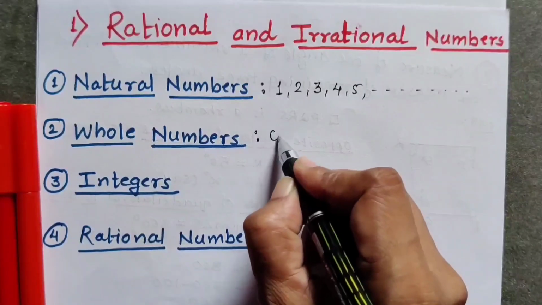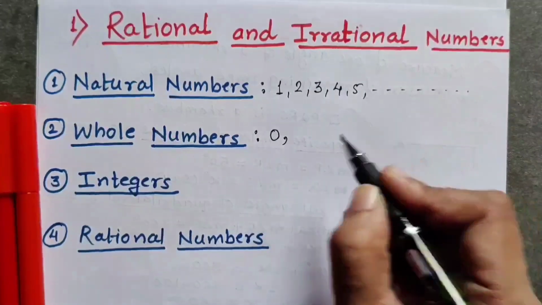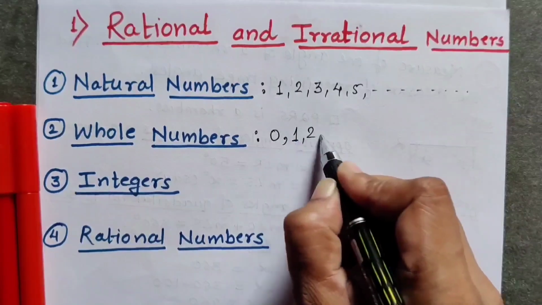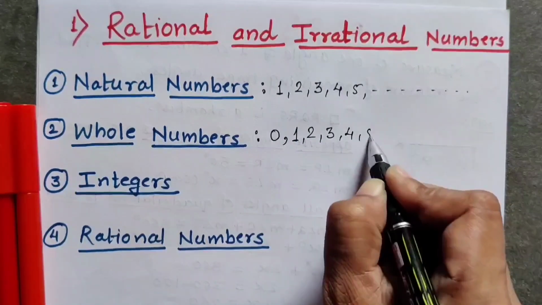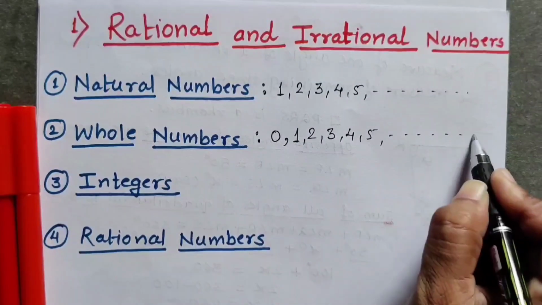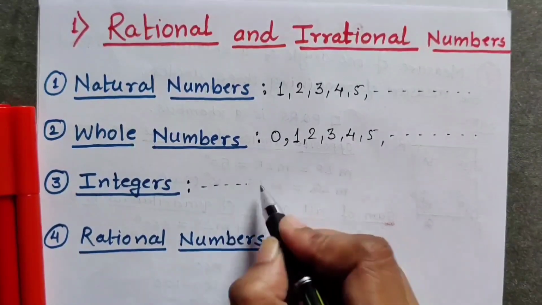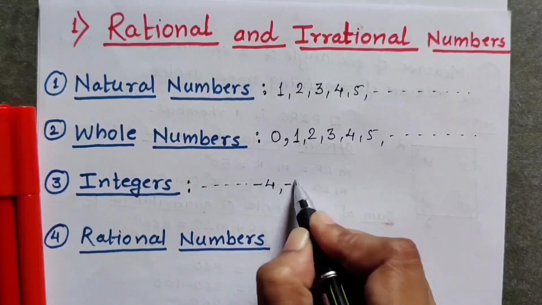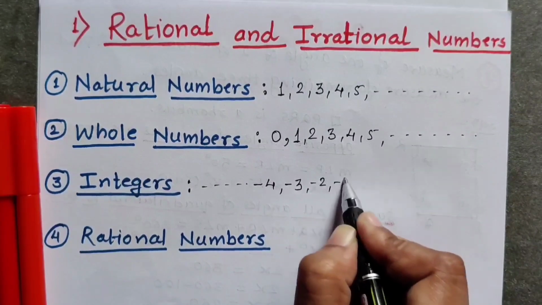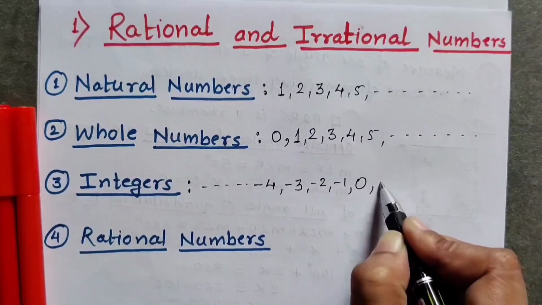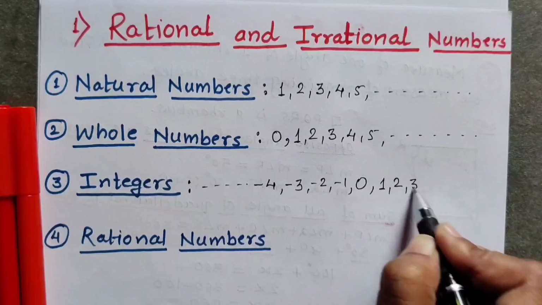Then whole number starts from 0, and then all natural numbers are there in the whole numbers. 1, 2, 3, 4, 5 and infinite whole numbers are there. Then in integers there are negative numbers, there are positive numbers, -4, -3, -2, -1, 0. Then all positive numbers are also there.